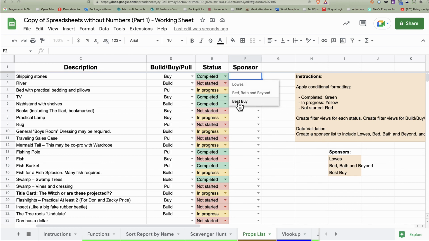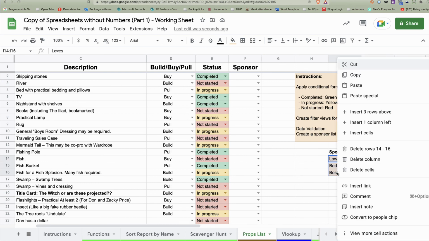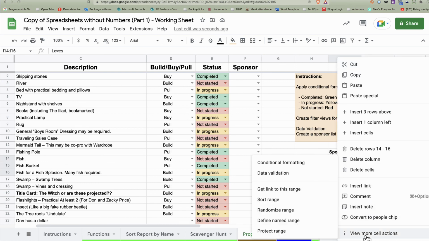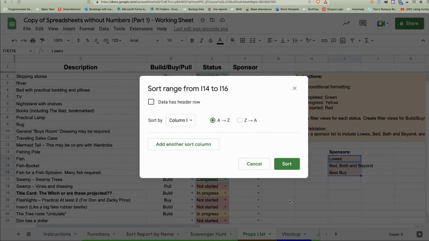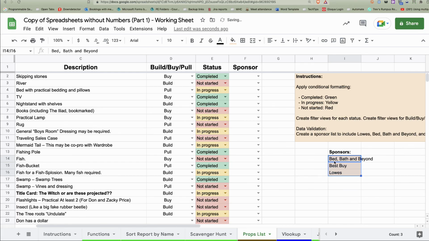Notice we have Lowe's, Best Buy, or Bed Bath & Beyond, and Best Buy. So it's not in alphabetical order. I'm just going to go in here real quickly and sort it. I'm just sorting that range. That's all I'm doing. So there it is. Now it's in alphabetical order. And guess what? That's now in alphabetical order. So I can quickly go and add things into here.